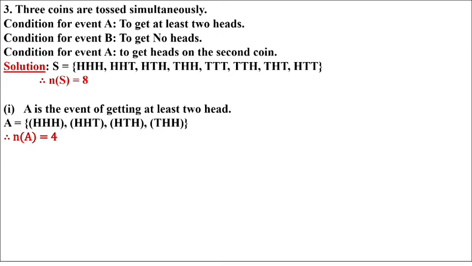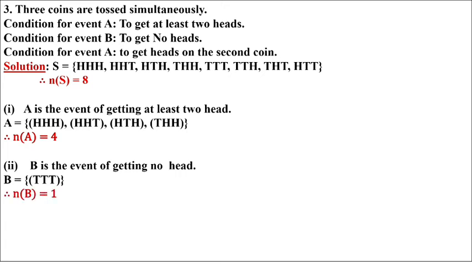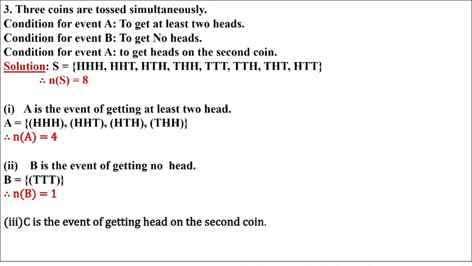B is the event of getting no head. Means all the 3 coins will be tails. Number of B is 1. Now students, the third event is given. C is the event of getting head on the second coin. The second coin should be head. So HHH, in that the second coin is head. HHT, in that also the second coin is head. And THH also the second coin is head. And THT. So where the second coin is head, that element we have to take. Therefore number of C elements is 4.